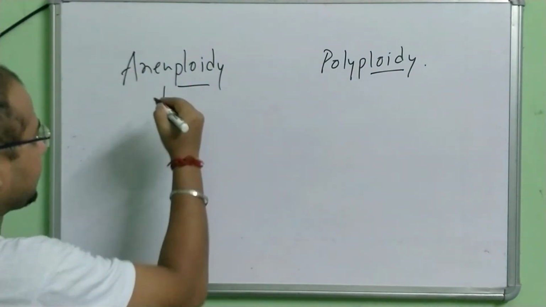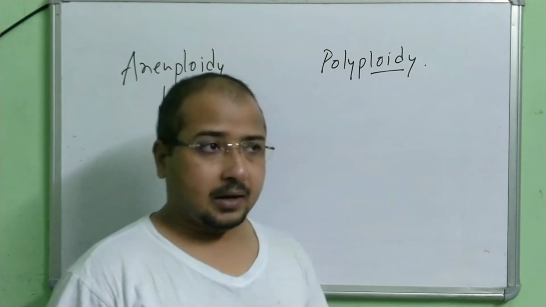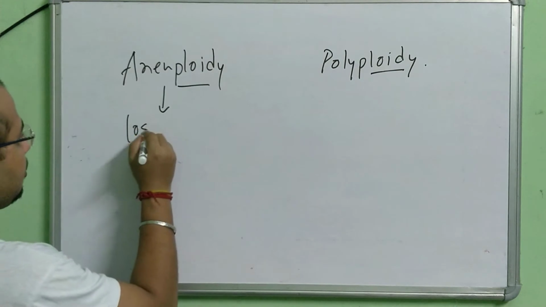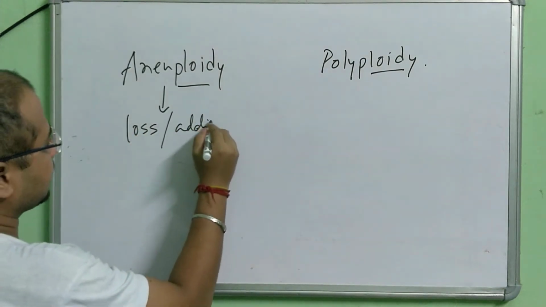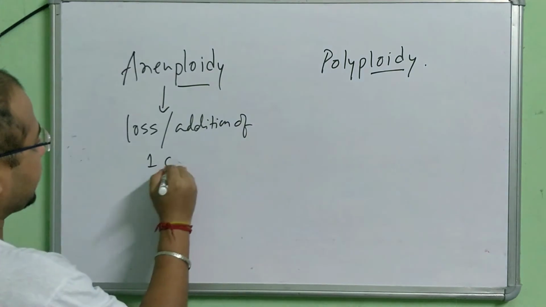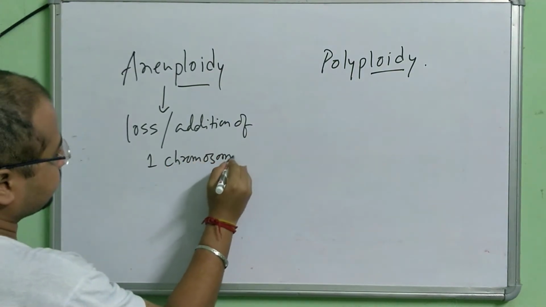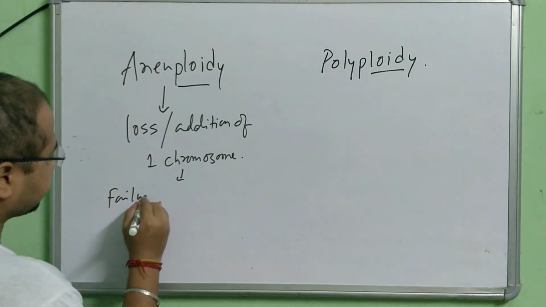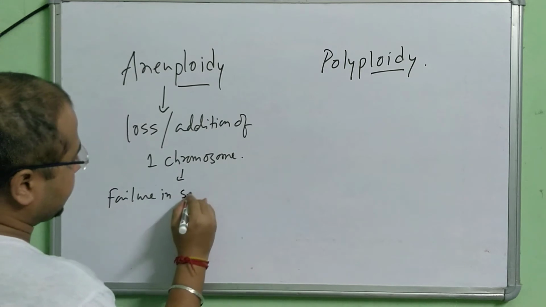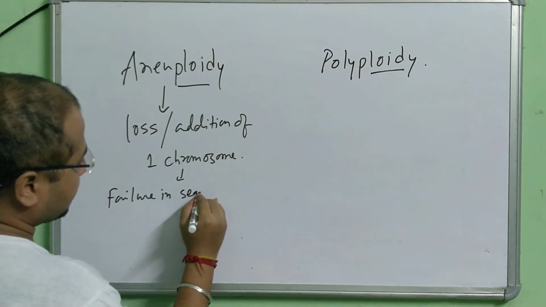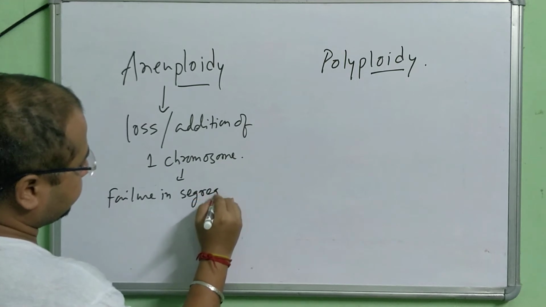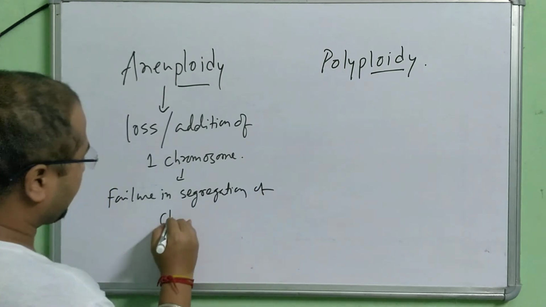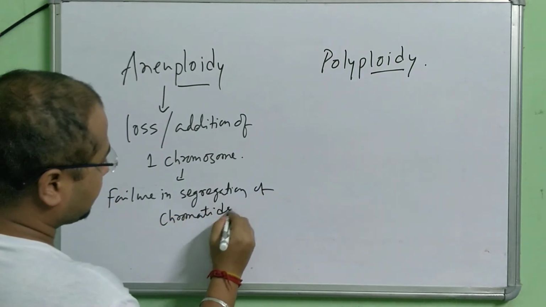Aneuploidy means there is loss or addition of one chromosome. And why does this happen? Due to failure in segregation of chromatids during cell division.